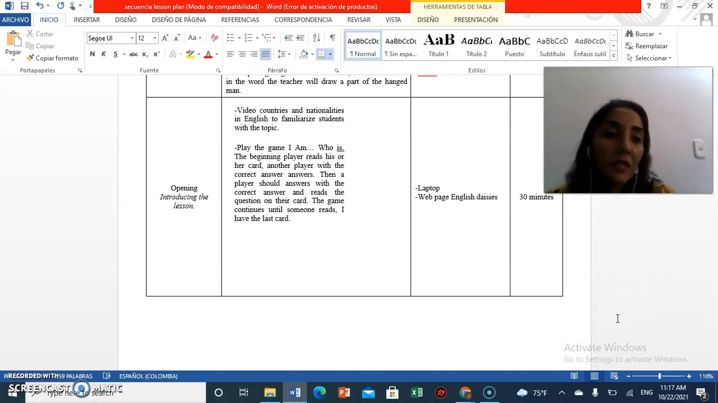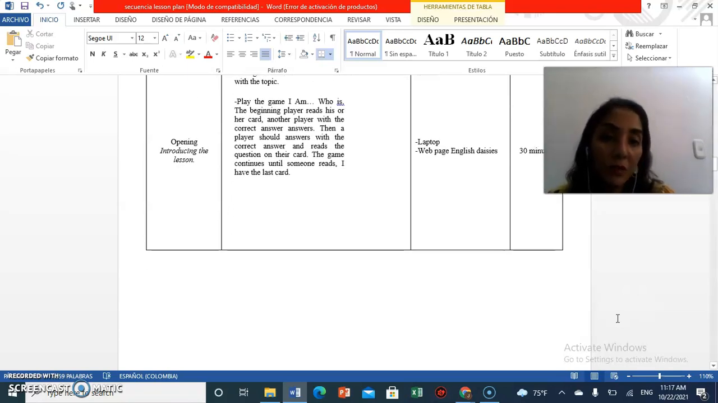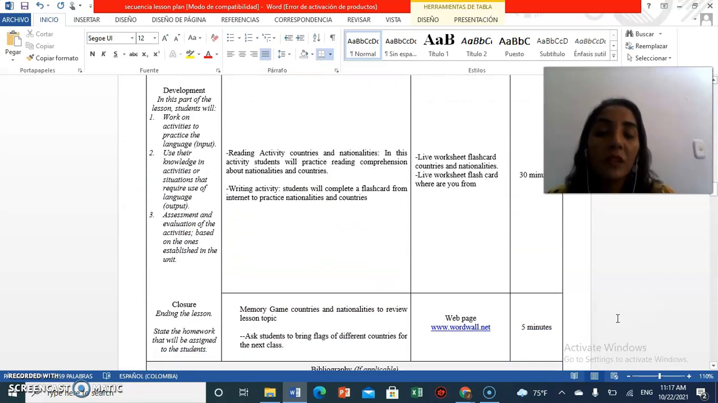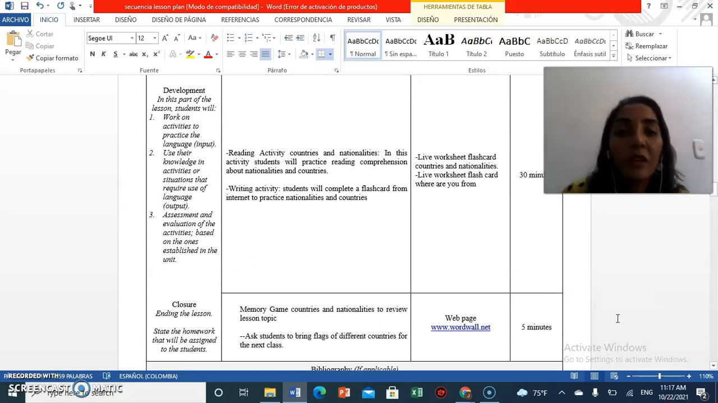The materials for this section are a laptop and a web page called English Daisies. This section lasts 30 minutes. And in the development of this activity, we are going to make a reading activity with countries and nationalities. In this activity, a student will practice reading comprehension about nationalities and countries with a Live Worksheets flashcard,